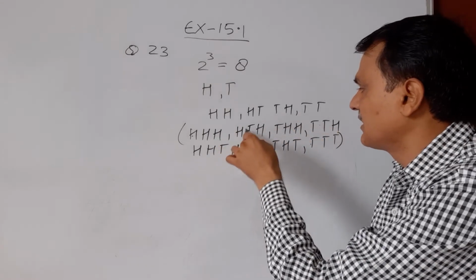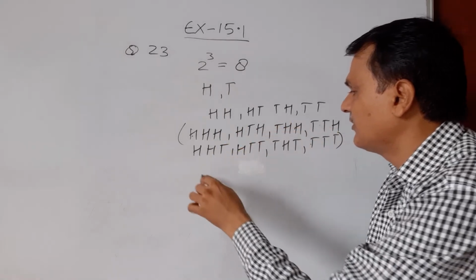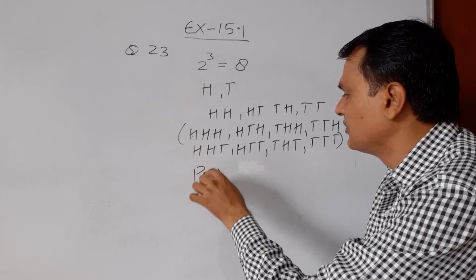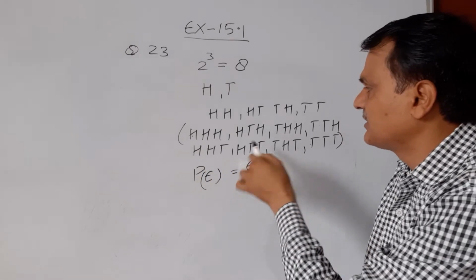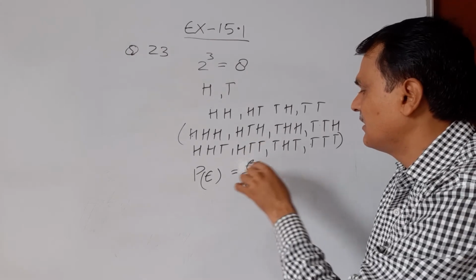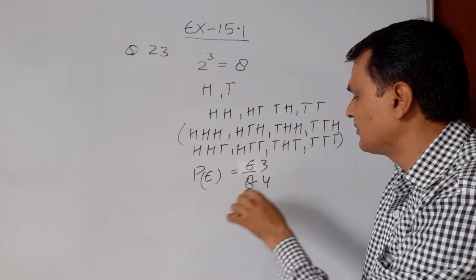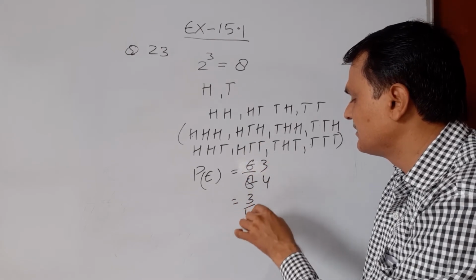तो इस तरह से the probability of the event will be equal to 6 upon 8. Total of 6 options there, and 2 3 is 6, 2 4 is 8. Probability of this event is 3 by 4.